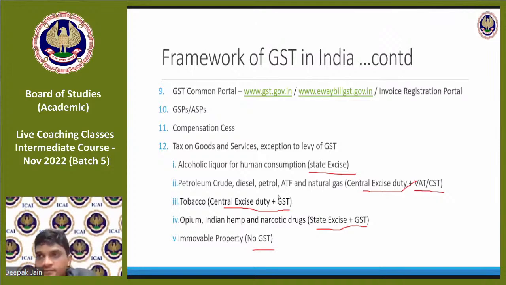But understand that IGST is not a direct revenue to the central government. The central government will use it to distribute to the respective state that has passed the credit. So IGST doesn't go directly to the central government. But CGST goes directly to the central government, SGST goes directly to the state government.